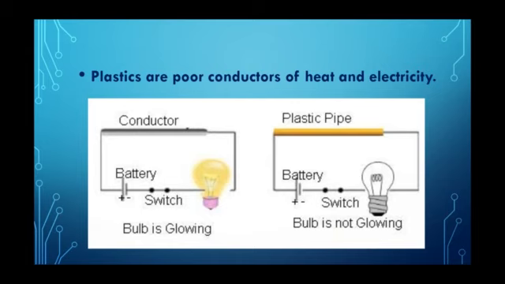In the latter case, the bulb does not glow, that is the circuit in which plastic pipe is connected. Hence, a plastic pipe is shown to be a poor conductor of electricity. That is why electrical wires have plastic covering and handles of screwdrivers are made of plastic. Handles of frying pans are also made of plastic.